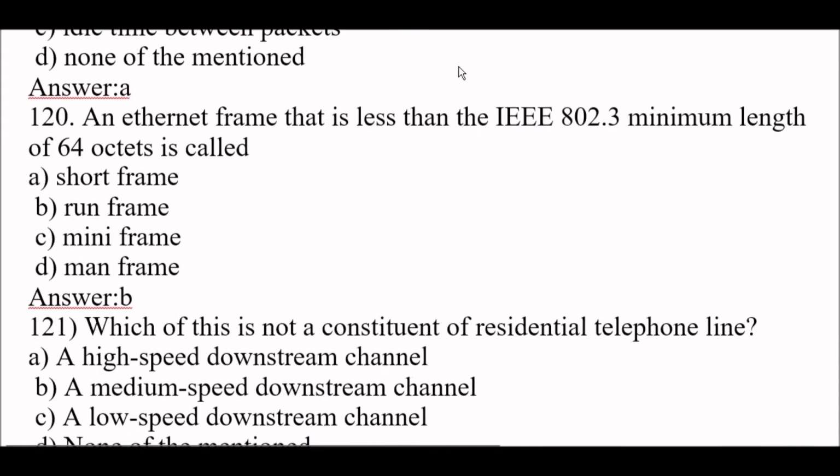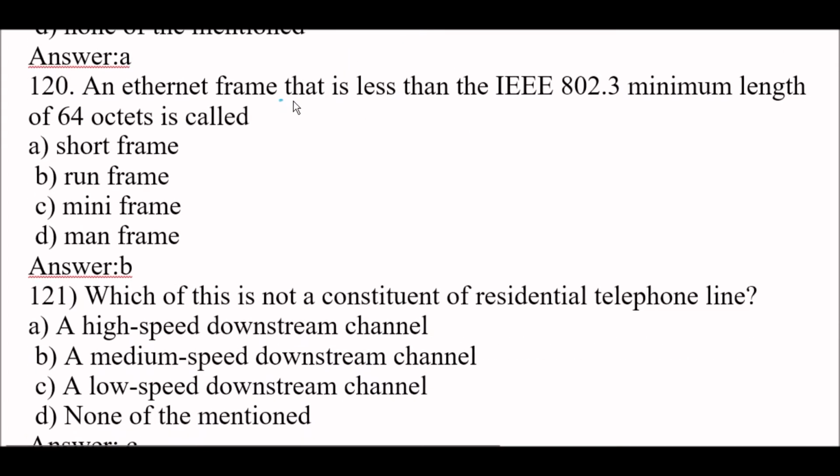Next question. An Ethernet frame that is less than the IEEE 802.3 minimum length of 64 octets is called a runt frame. Option B, which means it's the definition of a runt frame.